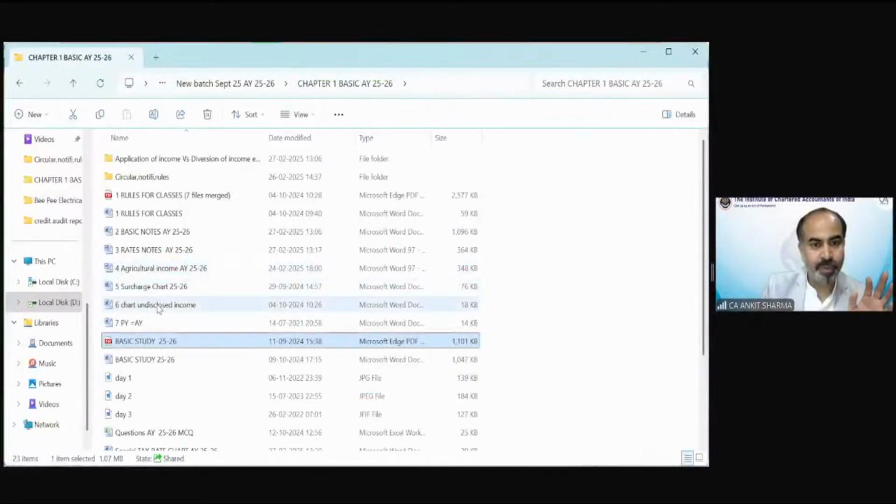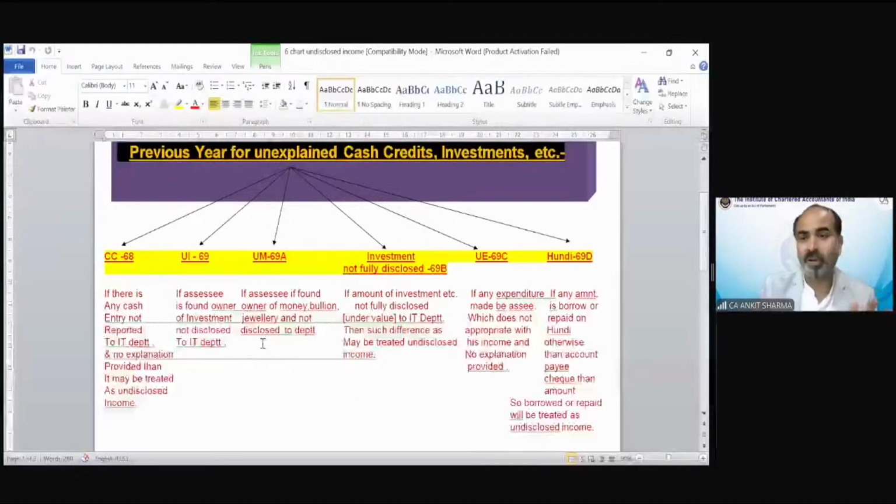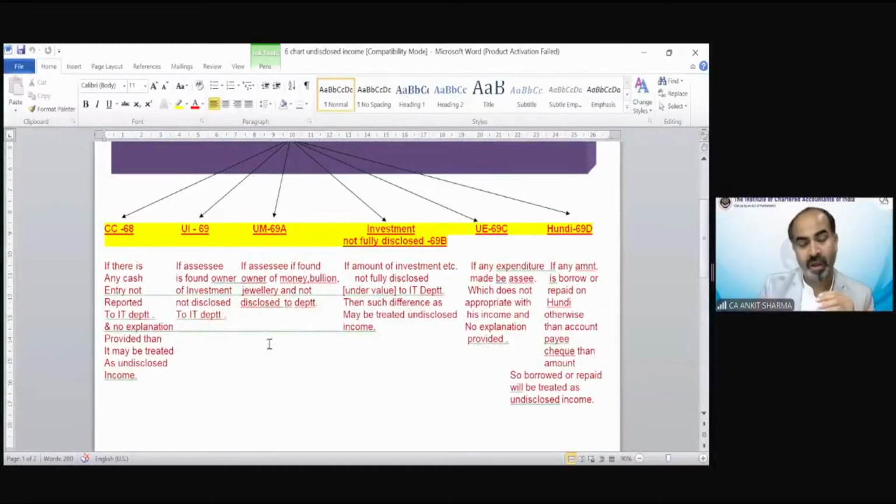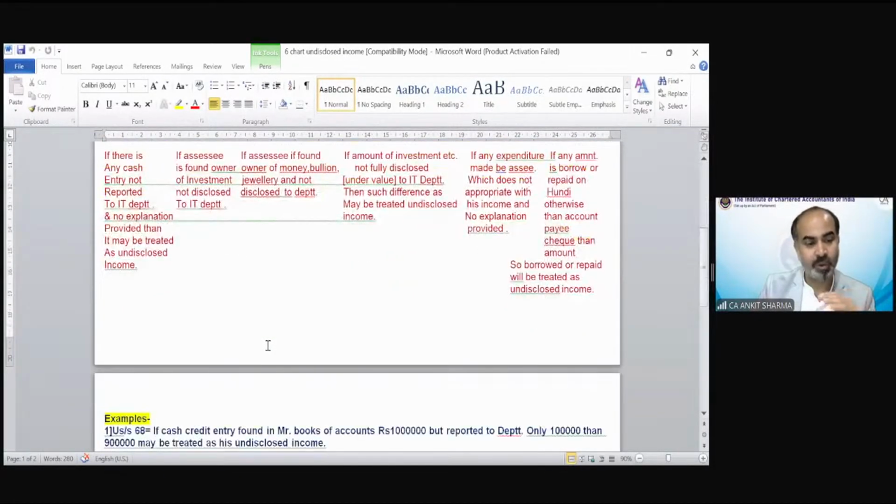Let me show you. This is the chart for undisclosed income. For your help, I have made this chart with examples also. So if you want, you can go with this chart, and the provisions and examples are there to make you understand.